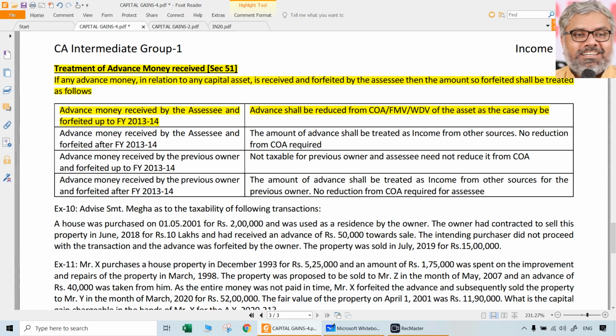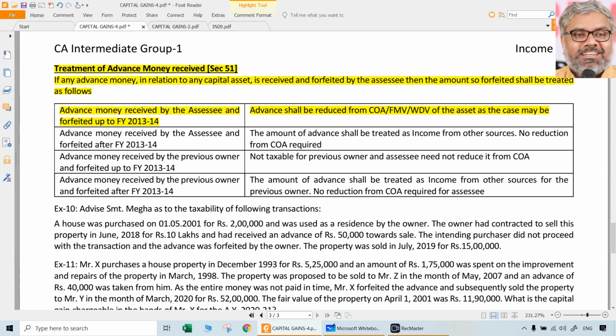Let us say the SSE received and forfeited the advance in 2012, and the asset was originally acquired before 1/4/2001. When you reduce this advance money from the cost of acquisition and only after reduction apply indexation, the amount that becomes taxable will be higher unnecessarily. That will be unfair to the SSE.